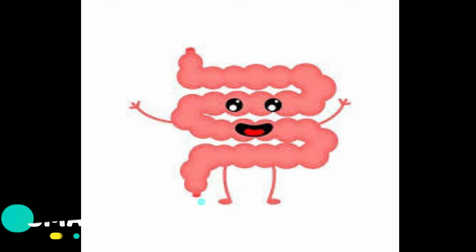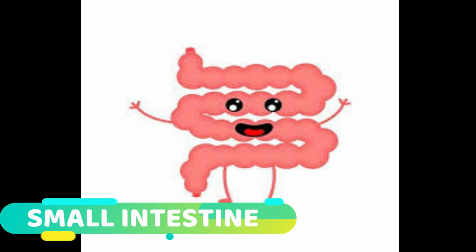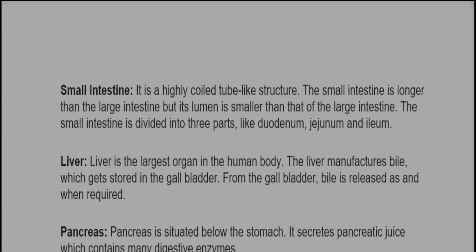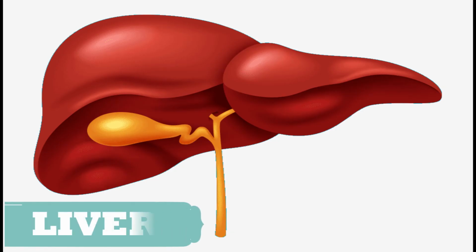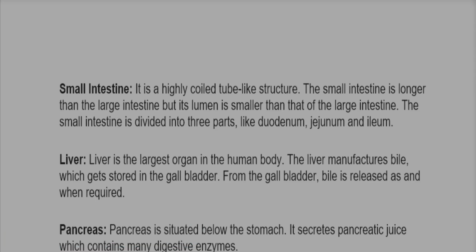Next is small intestine. Small intestine is a highly coiled tube-like structure. The small intestine is longer than large intestine, but its width is smaller than that of large intestine, due to which it is called small intestine. Small intestine is divided into 3 parts: duodenum, jejunum and ileum. Next is liver. Liver is the largest organ in the human body. The liver manufactures bile, which gets stored in the gallbladder. From the gallbladder, bile is released as and when required.